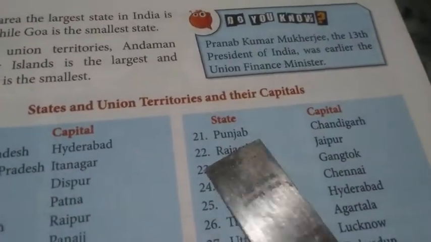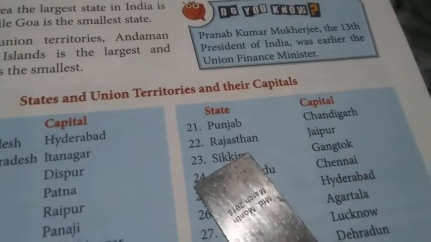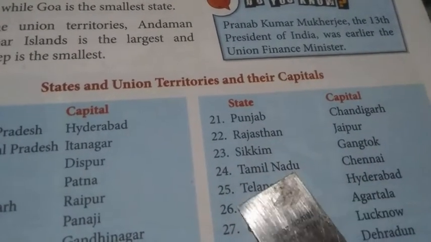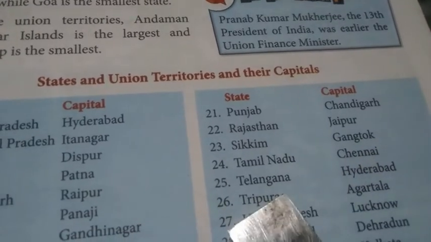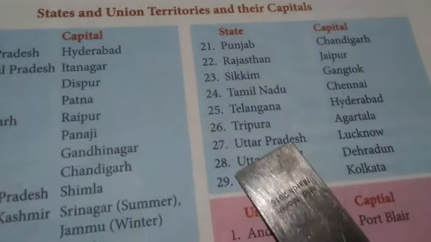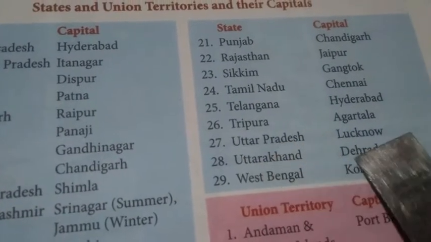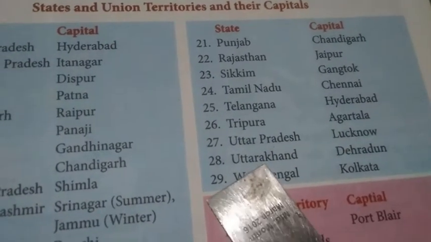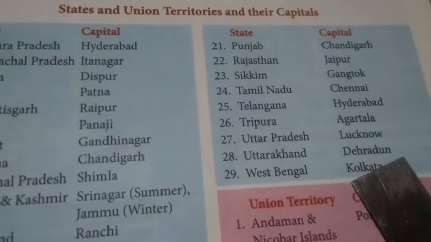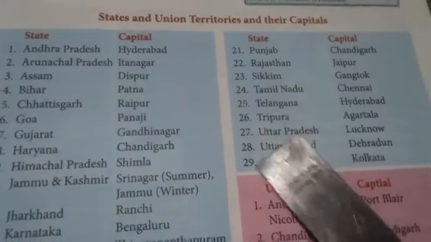Punjab, Chandigarh. Rajasthan, Jaipur. Sikkim, Gangtok. Tamil Nadu, Chennai. Telangana, Hyderabad. Tripura, Agartala. Uttar Pradesh, Lucknow. Uttarakhand, Dehradun. West Bengal, Kolkata. So these are all the 29 states and their capitals.